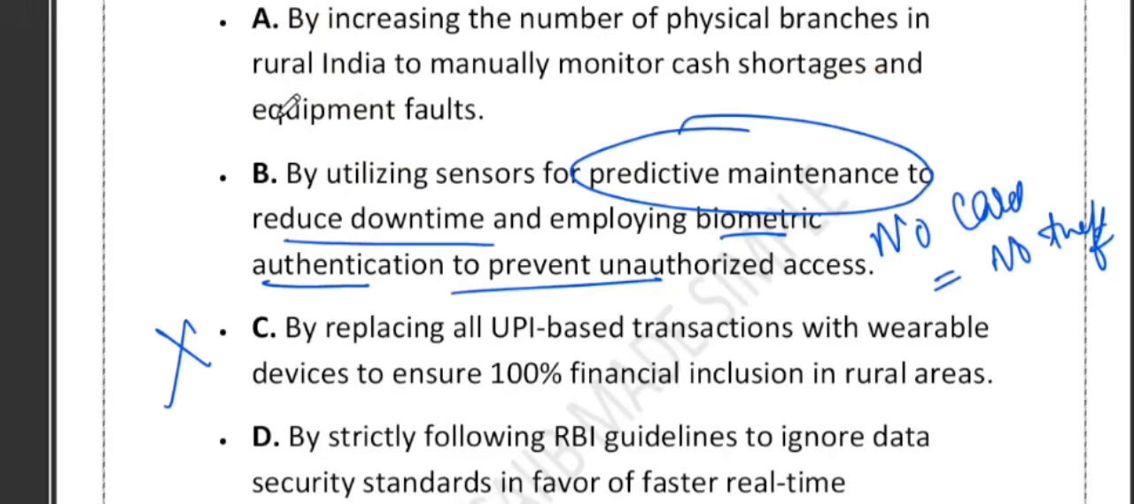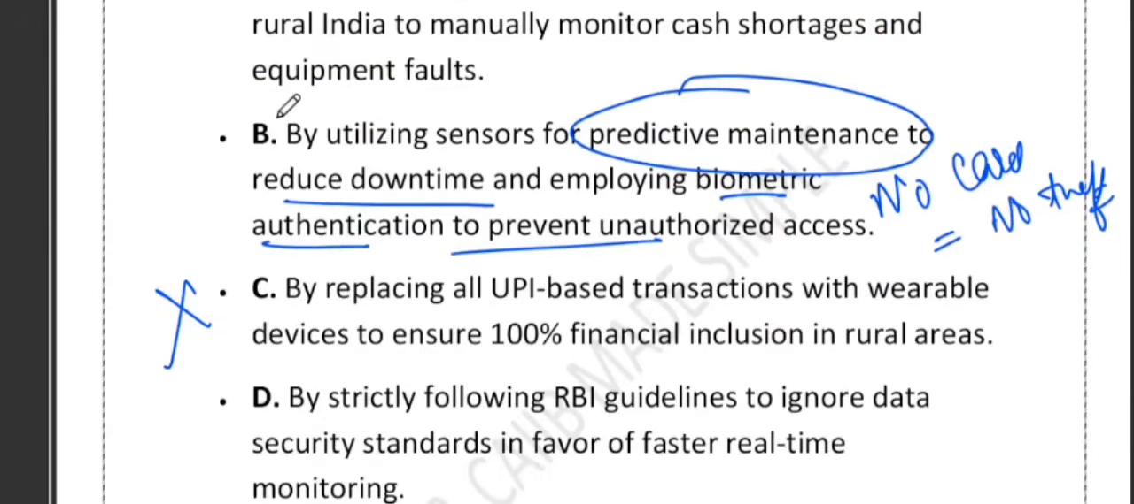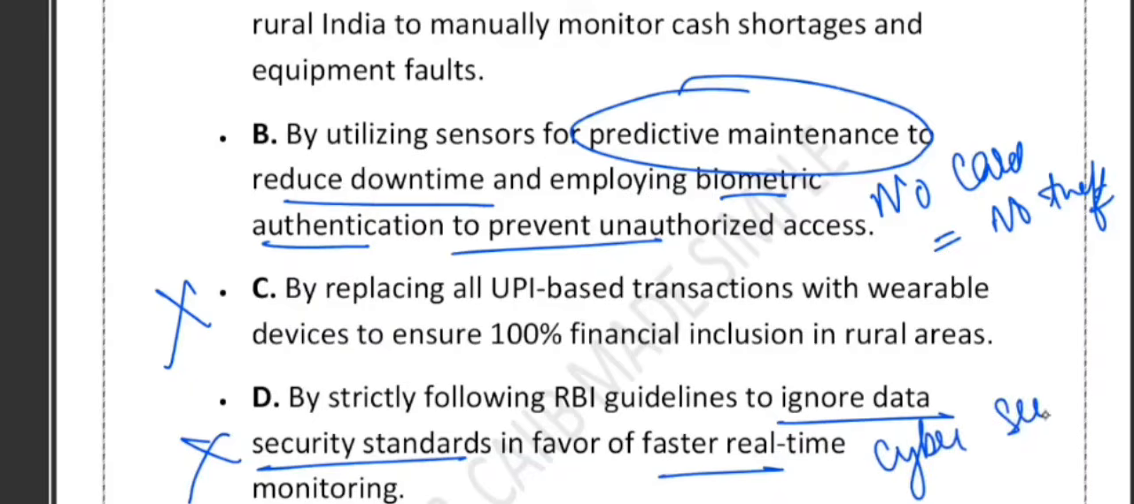What about D? D says that ignoring data security standard for faster monitoring. You can see they have mentioned ignore data security standard for faster monitoring. Yes, it is wrong. Why? Because RBI never allow ignoring data security. RBI mandate what? RBI mandate cyber security. RBI mandate data protection. Right. RBI mandate secure authentication. So this option is factually incorrect and against RBI philosophy. So option number D is wrong.